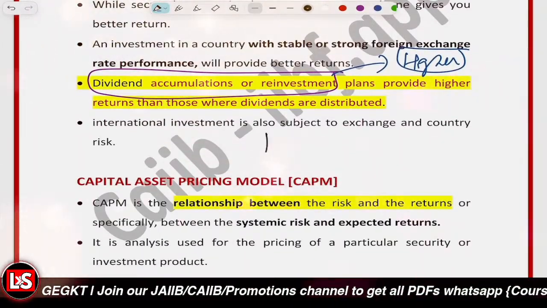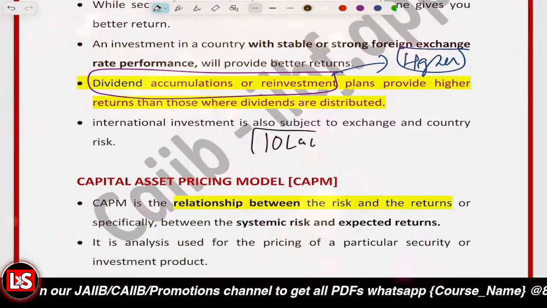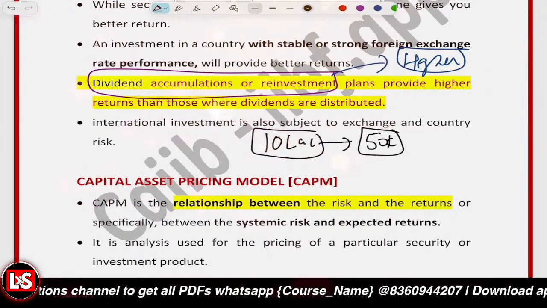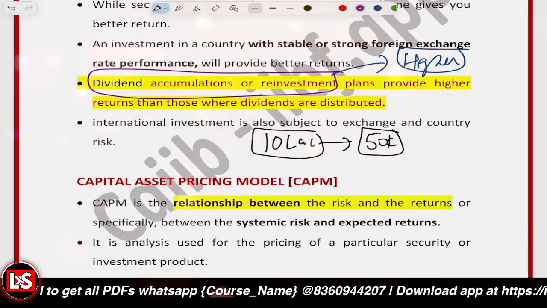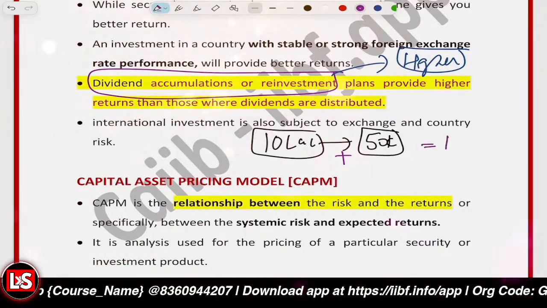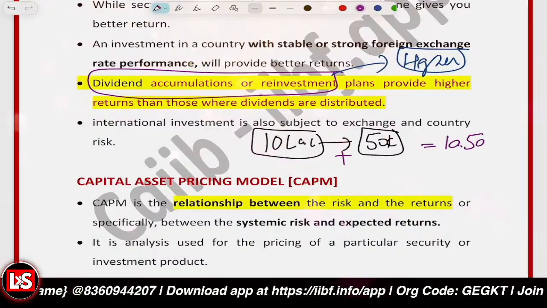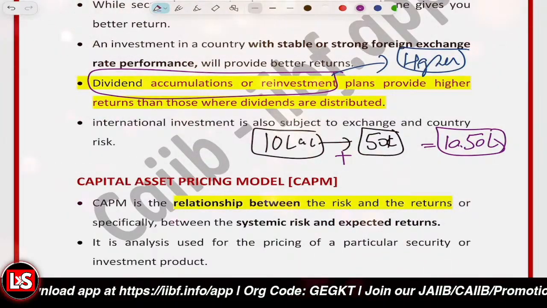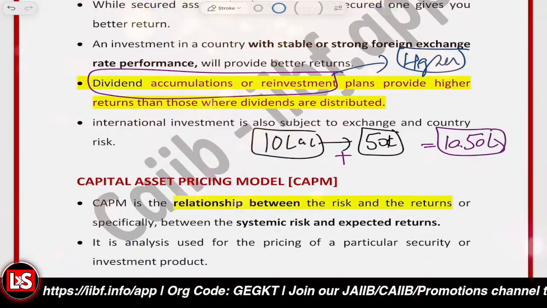Let's say we invested rupees 10 lakh, and we got a dividend of rupees 50,000. Instead of repatriating this dividend, we add it to our total investment. Now we have invested a total of 10 lakh 50,000 next year. When more amount is invested, we get more returns. So higher compounded returns are there.